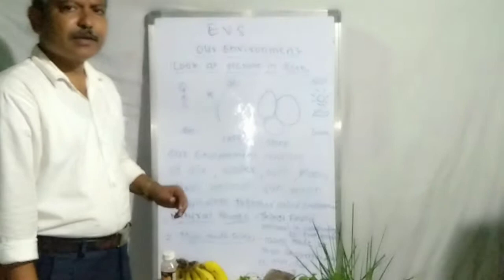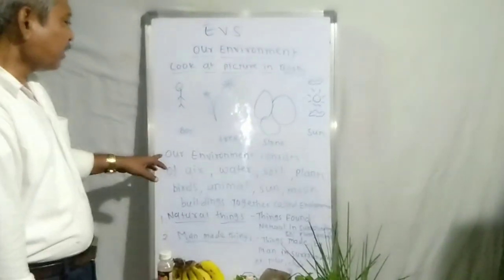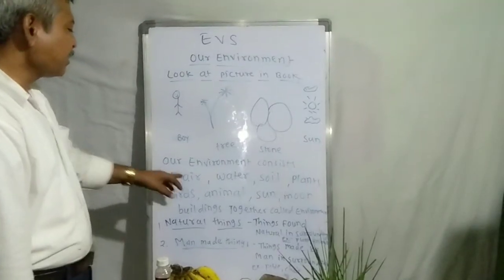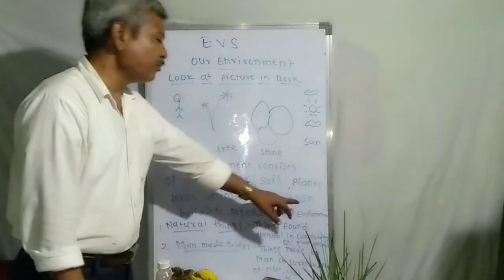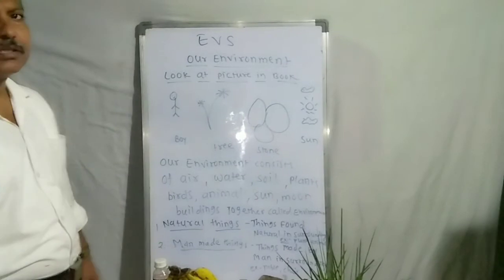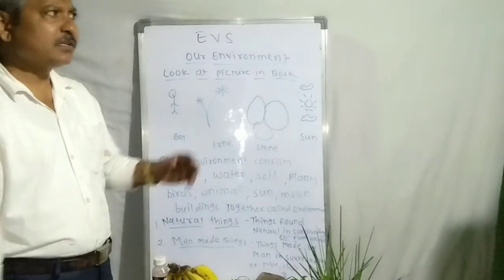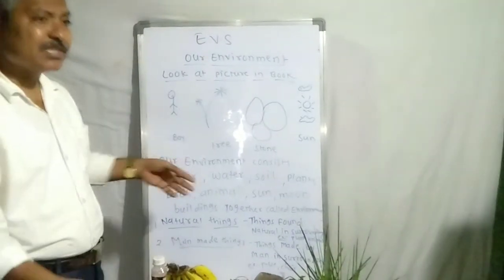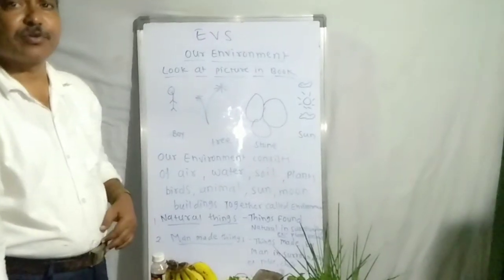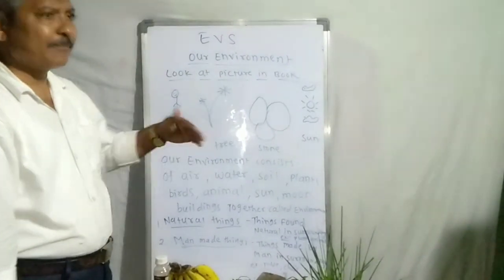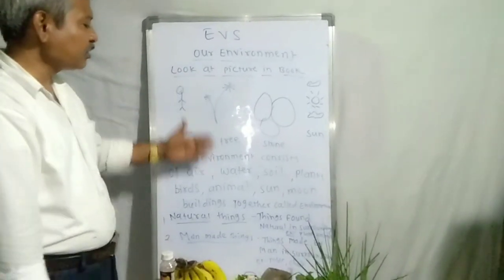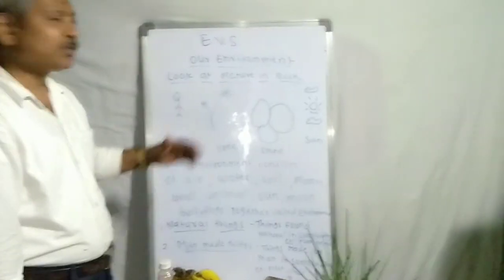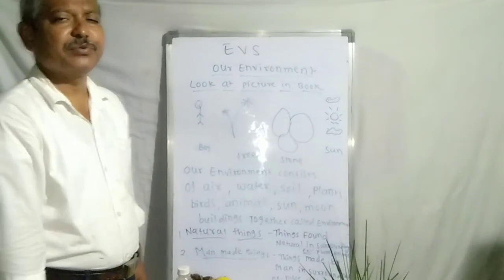In this way, our environment consists of air, water, soil, plants, birds, animals, sun, moon, buildings, vehicles, fan in our surroundings, and all this makes our environment. So in this chapter, up to the next period, we will know about the various factors of the environment.